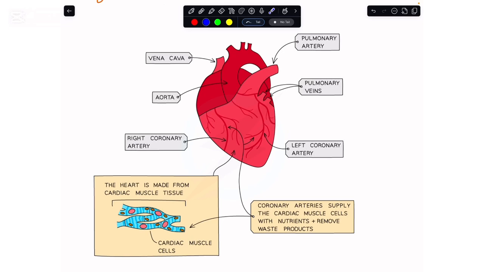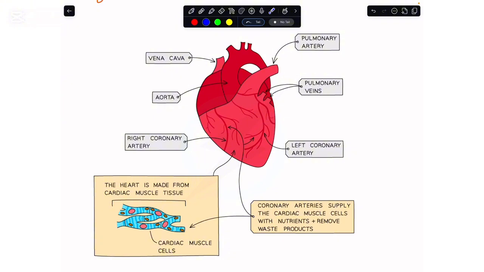And at the same time, the heart muscles would be producing some waste material like carbon dioxide gas and the like. So they also have to be removed. For that purpose, the heart is supplied with arteries, and these arteries are the coronary arteries. The purpose of these coronary arteries is that they should sufficiently carry the blood, having the nutrients and oxygen gas, to the heart muscles, so that our heart can keep on working normally.